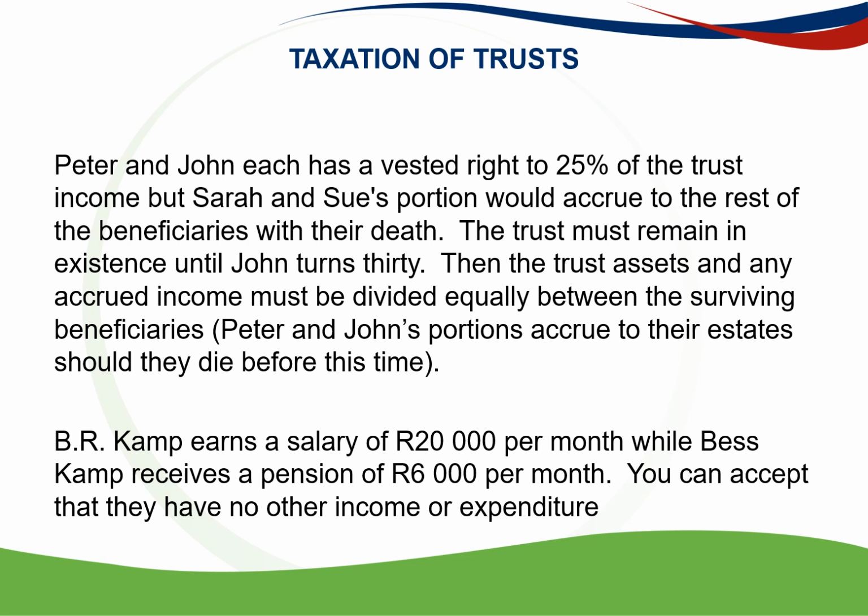Then the trust assets and any accrued income must be divided equally between the surviving beneficiaries. Peter and John's portion accrued to their estates should they die before this time. B.R. Camp earns a salary of 20,000 Rand per month, while Bess Camp, his mother, receives a pension of 6,000 Rand per month. You can accept that they have no other income or expenditure.